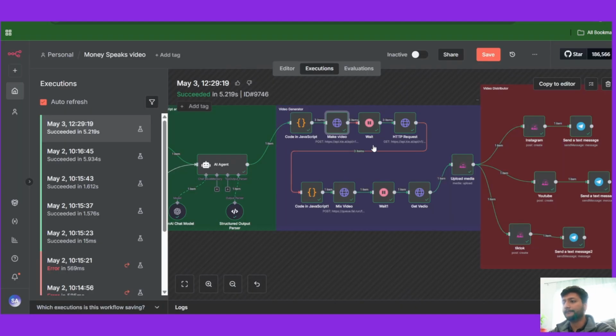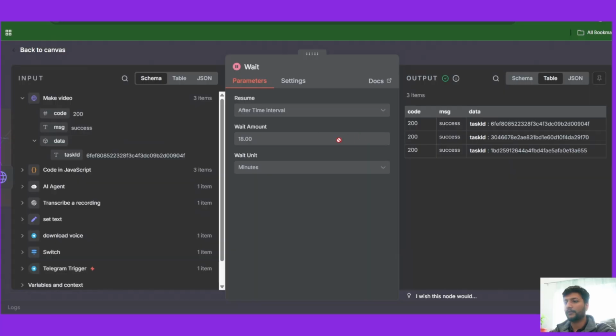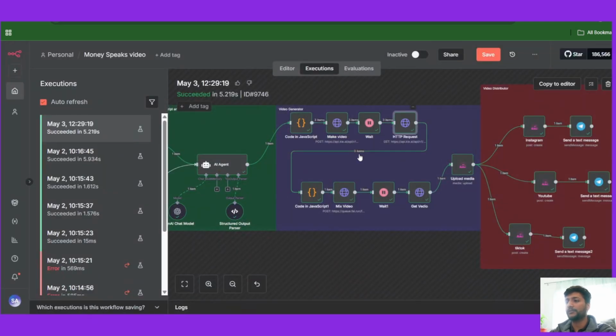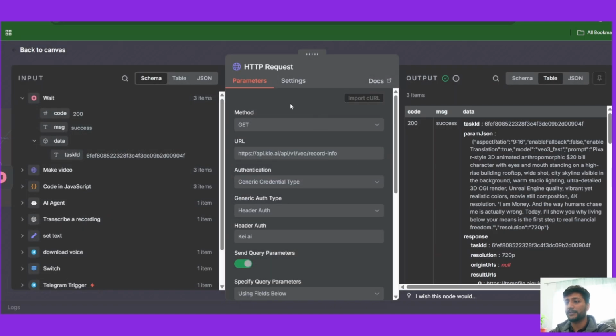Now after that, we just gotta wait. We need to wait because the video generation takes some amount of time. I put 18 minutes as the wait time just to be safe. We don't need 18 minutes, maybe 7 to 8 minutes would be good, but sometimes when it lags or something, it takes a little bit more time. So just to be on the safe side, I put 18 minutes as the wait node, and it waits 18 minutes and then passes on to another HTTP request.